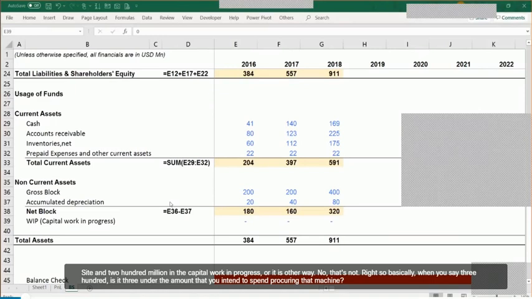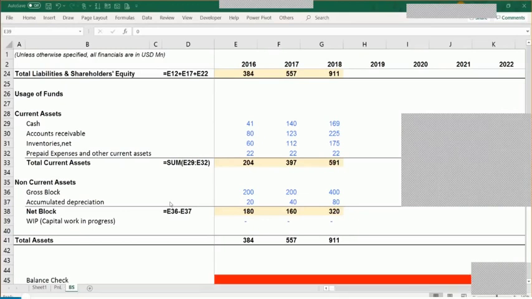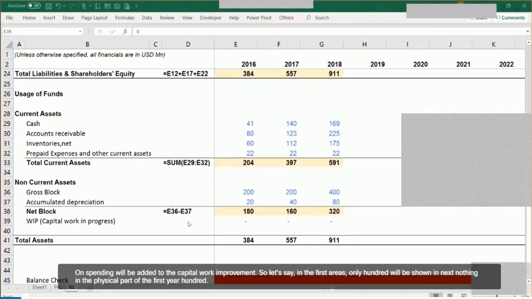No, that's not right. So basically, when you say we will be spending 300, is this the amount that you intend to spend on procuring that machinery, like assembling it at our site? Whatever amount you keep on spending will be added to the capital work in progress. So let's say if in the first year you spent only 100, then 100 will be shown in CWIP.